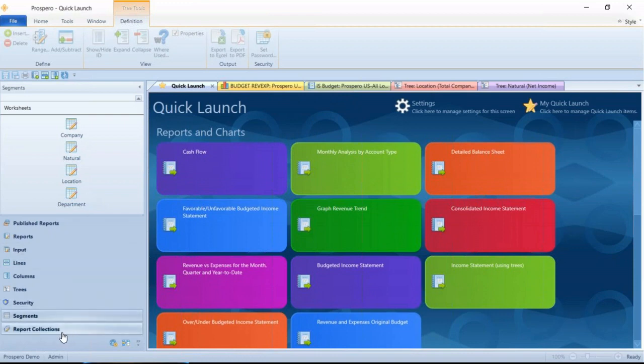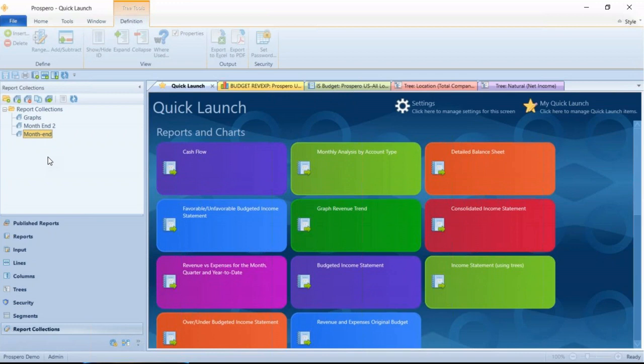We also have report collections at the bottom. It's a quick way to group a set of reports and have them all generated at one time. So I may have a month-end report collection, my income statements, balance sheet statements, cash flow statements, all in one report collection. I'll have them all generated at the same time. So an easy way to have those and not have to individually run all those separate reports.